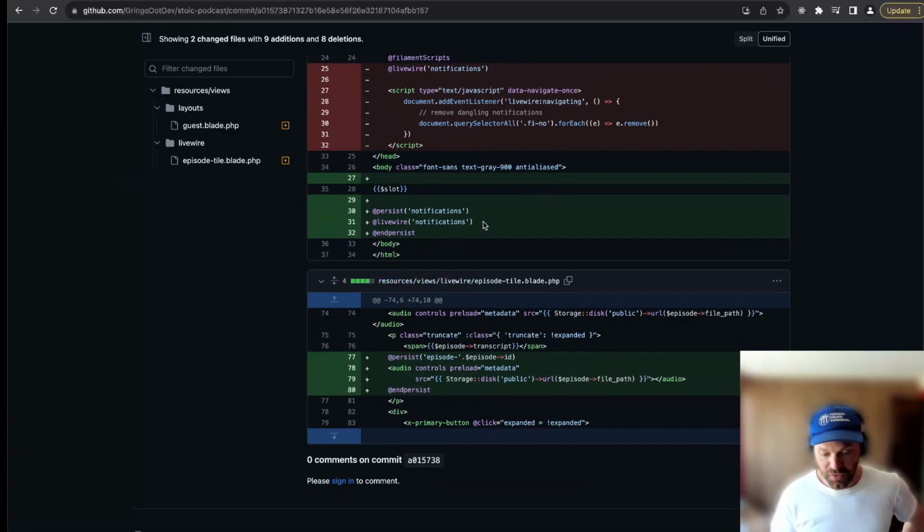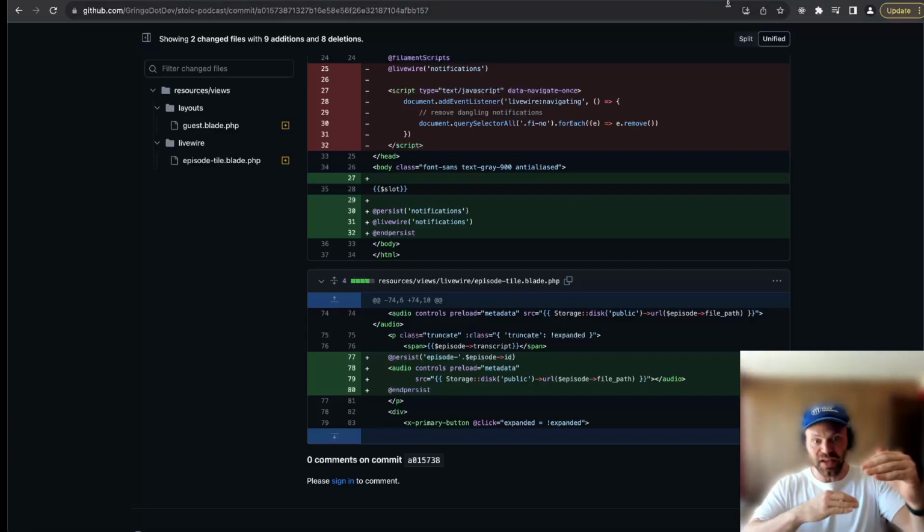So essentially, we are just taking something we had before in the case of notifications, which is this Livewire directive. So we're invoking the notifications component, basically, and that results in some DOM content, some elements, right? And so what the persist directive from Livewire says is, okay, I'm going to name, which is notifications in this case, I'm going to name and look at the following content in the DOM. And if the same content that is wrapped here in this directive, persist, occurs in the next page that is loaded, I'm going to maintain the state of that DOM as opposed to loading it from scratch.